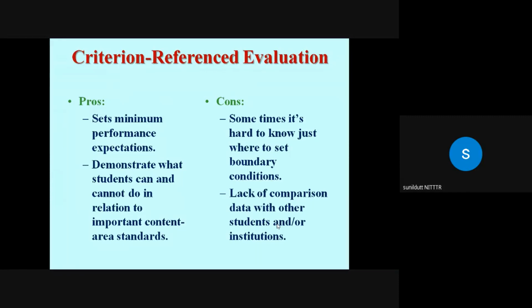Against: sometimes it is very difficult to know just where to set the boundary conditions, because sometimes we say that my students should be able to describe whatever I have covered 100% correctly, but that may not be possible in case we have a number of students with average or below average capabilities. So then we need to set the criteria, say maybe 70% or 75%. And since comparative data is not available, this is another limitation.